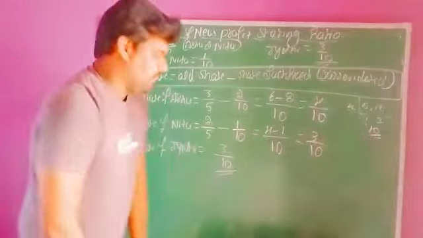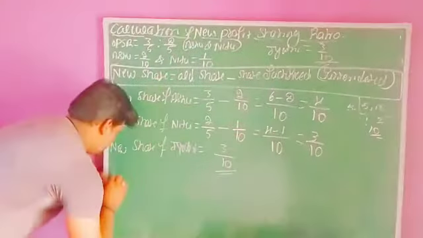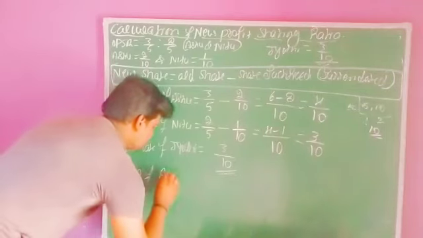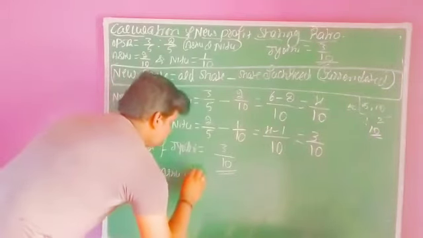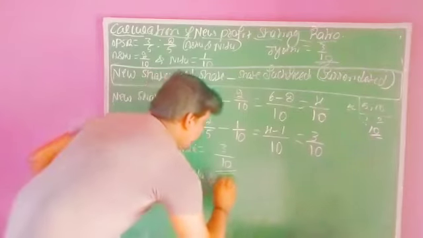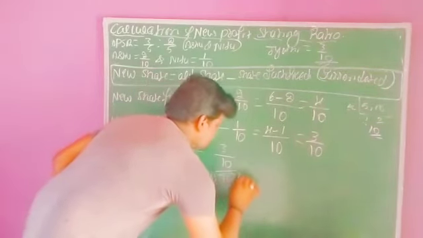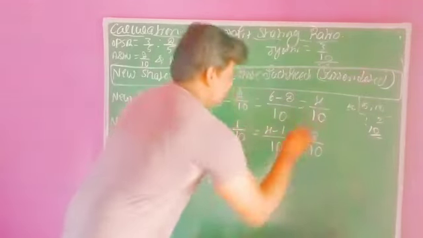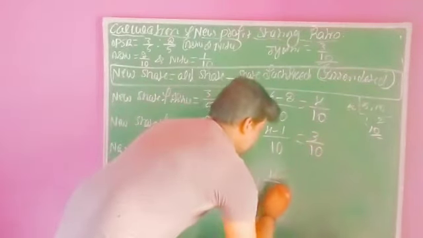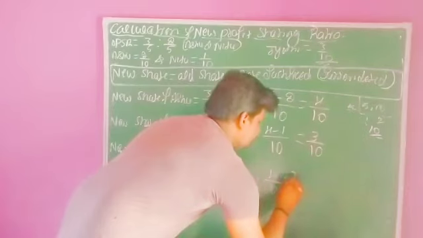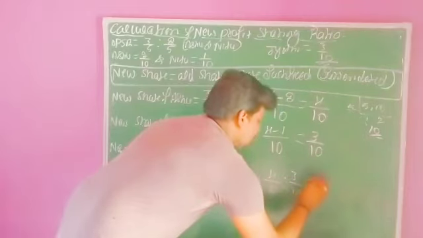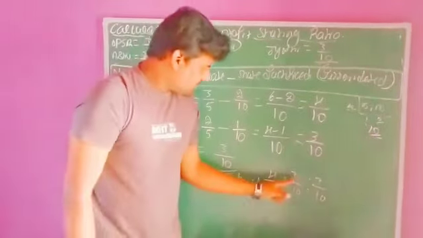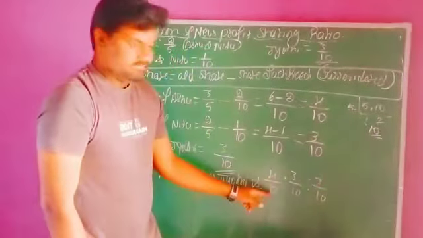Finally, we need to simplify. The new profit sharing ratio of Ashu, Neetu and Jyoti is 4 by 10 is to 3 by 10 is to 3 by 10. 4 plus 3 plus 3, what is the total? 10.